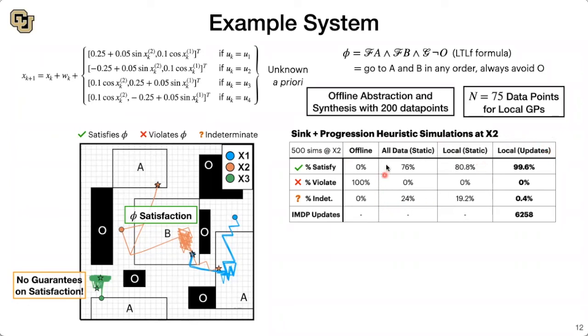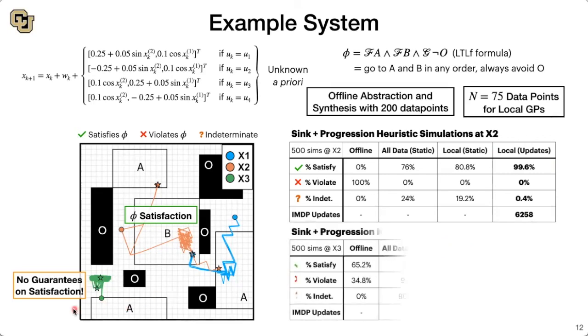We can see that using the control loop online results in big improvements in the percent of satisfying runs, no matter which GP scheme we use. But using local updates sees the biggest increase in the percent of satisfying runs, close to 100%.